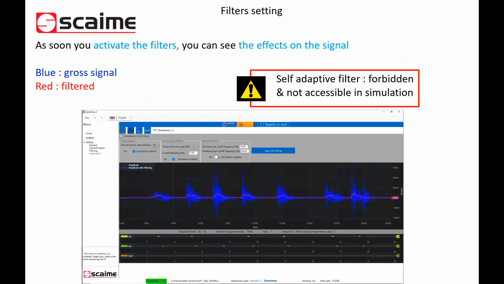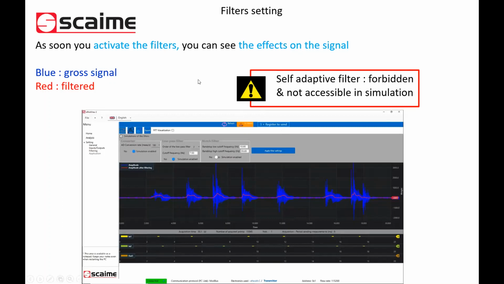So you activate the filters in the simulation here, and you will have on the graph in blue the raw signal and in red the filtered signal. Be careful, the self-adaptive filter is forbidden in checkweigher and is not accessible in the simulation in your case. So this is a very important point.